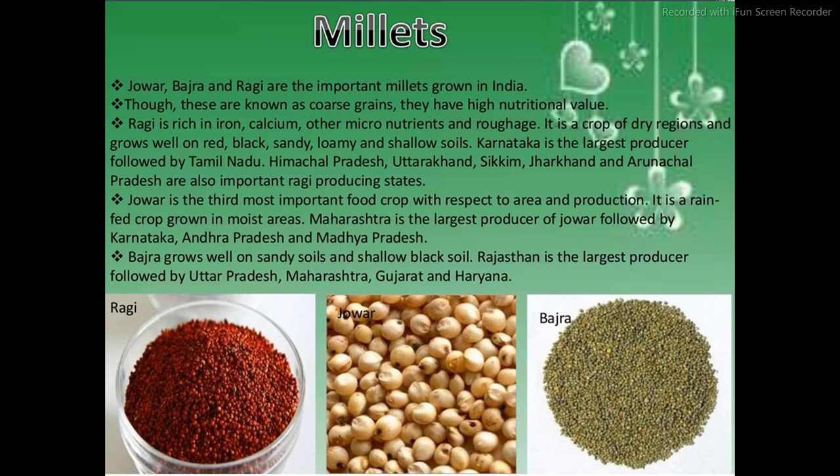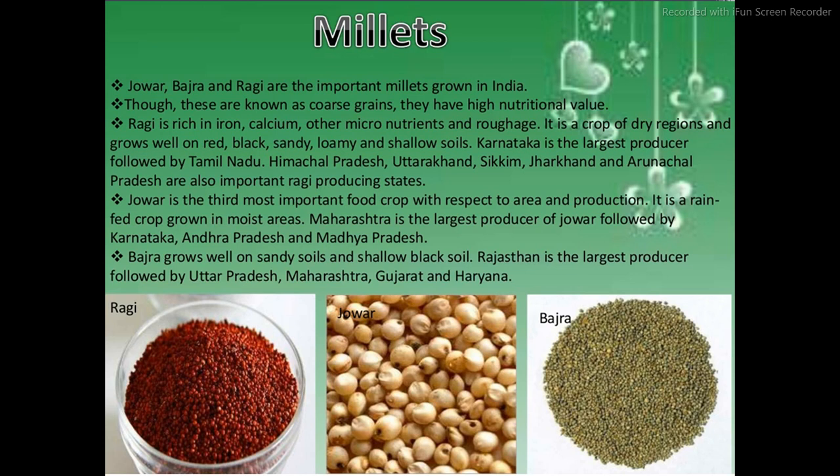We are going to have a quick generalization of the millets crops. Jowar, bajra and ragi are the important millets grown in India. These crops are also known as coarse grains, and they have a very high nutritional value.